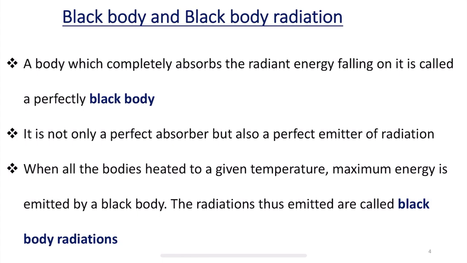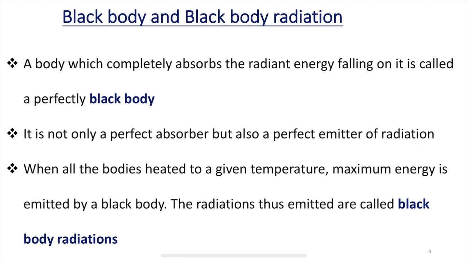Next we understood that classical mechanics does not provide a satisfactory explanation for black body radiation, the photoelectric effect, atomic and molecular spectra, and heat capacities of solids. Then we took the first phenomenon, black body radiation, and understood what is meant by a black body. A perfectly black body is a body which completely absorbs the radiant energy. It is not only a perfect absorber, but also a perfect emitter of radiation.